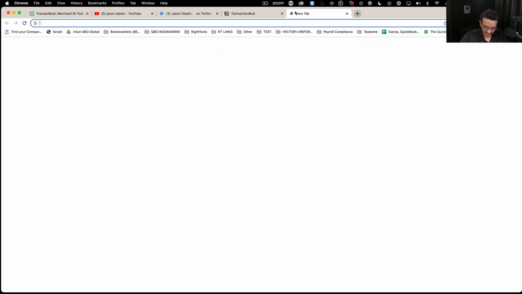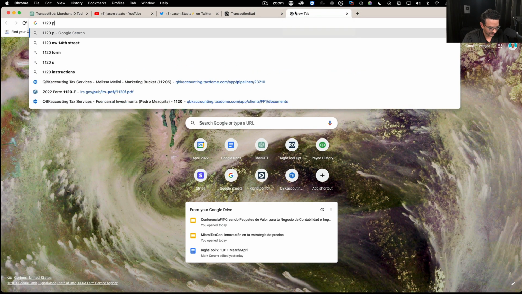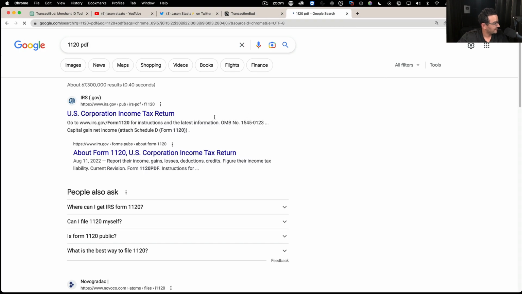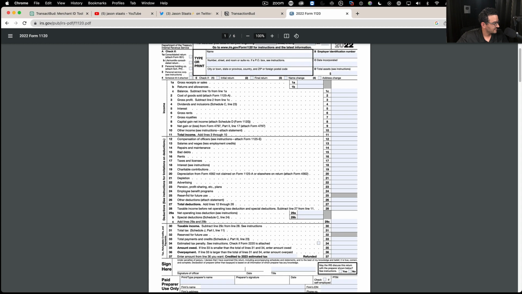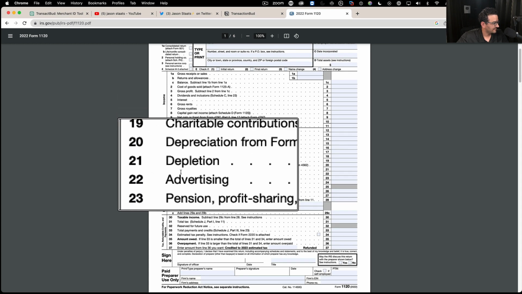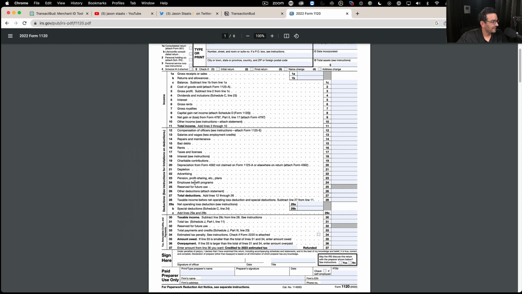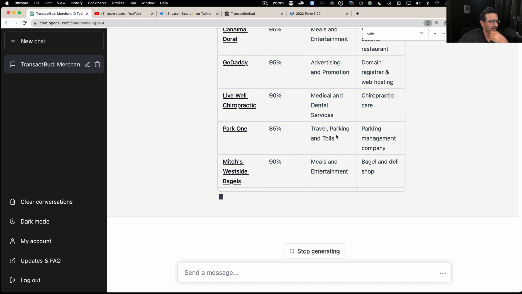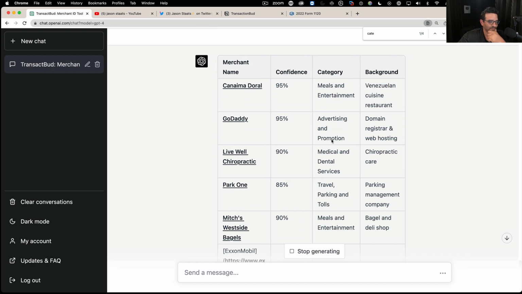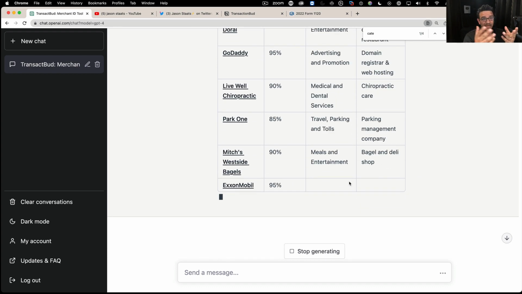While it does that, let's just look at that 1120 PDF. Let's see what that looks like. So there is meals and entertainment. That's interesting. That's not there. So I wonder where it got meals and entertainment from. That's interesting. But sometimes it's not perfect. Sometimes it does hallucinate a little bit.